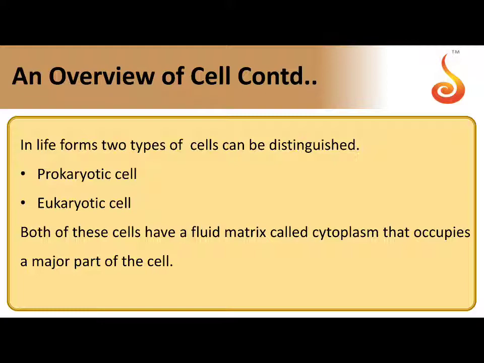This slide mentions two types of cells can be distinguished: prokaryotic cell and eukaryotic cell. The word karyo here means nucleus across biology. Prokaryote means cell with primitive nucleus. Eukaryote means cell with developed nucleus.